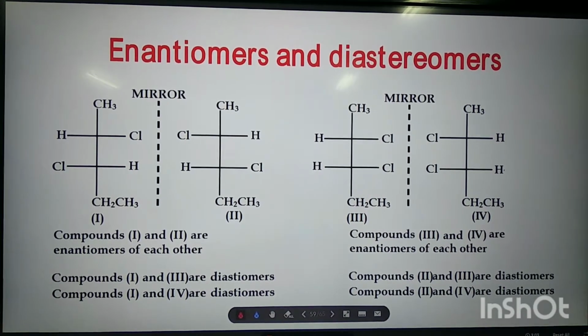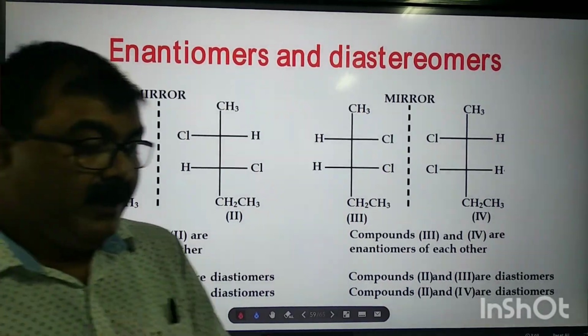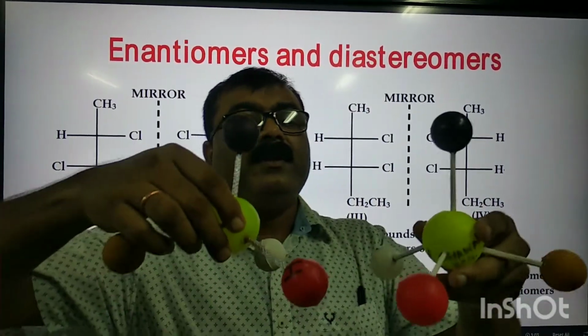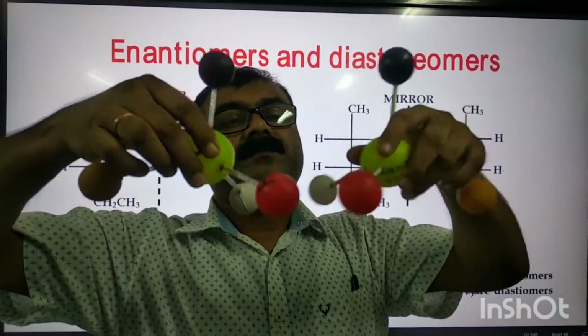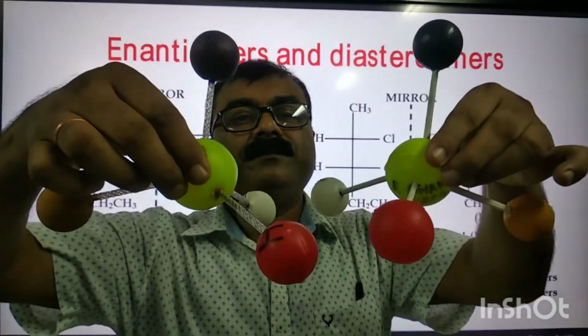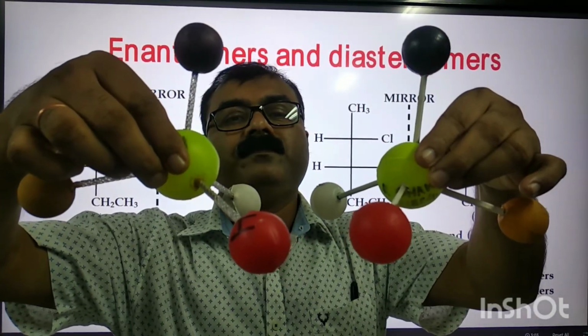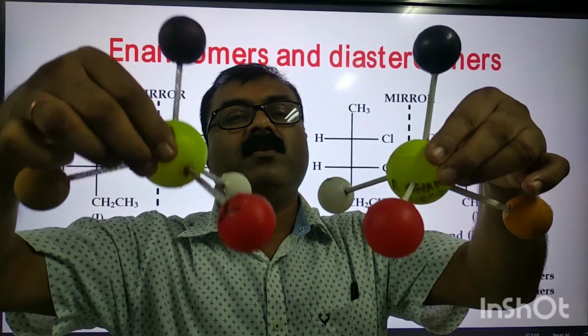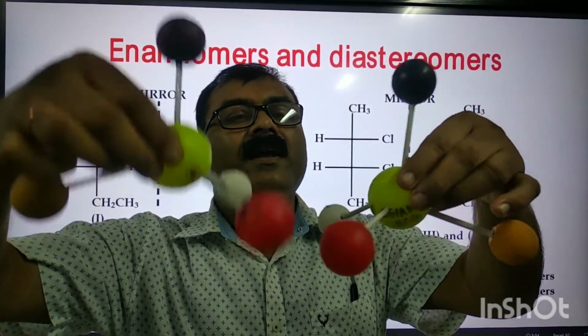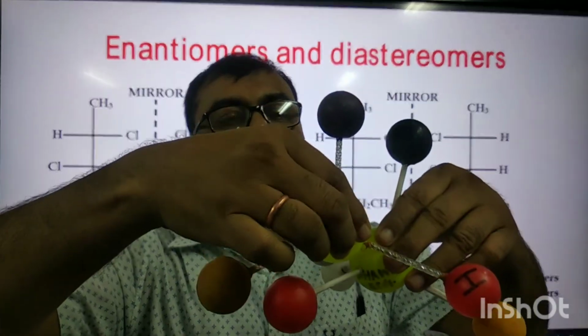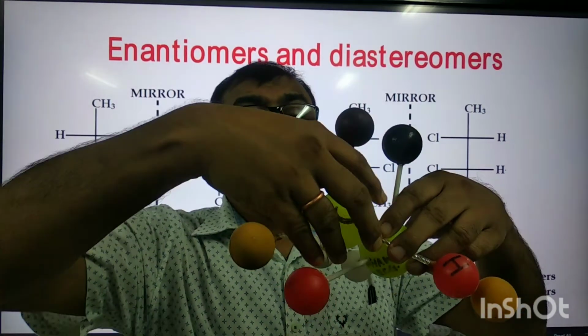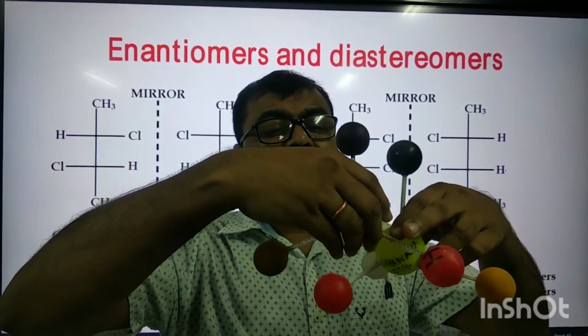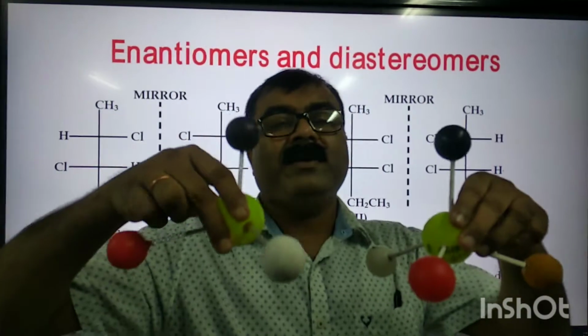So, as I said, enantiomers must be mirror images of each other. You see, in closer view I am showing, this molecule is a mirror image of this, and they are non-superimposable. But in case of diastereomers, they are not mirror images.